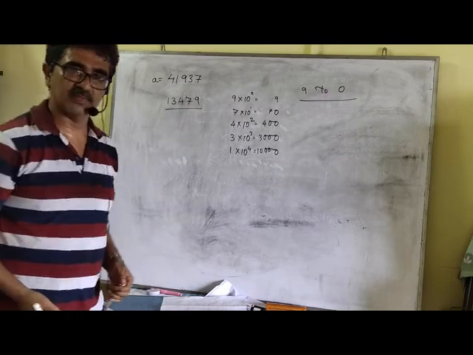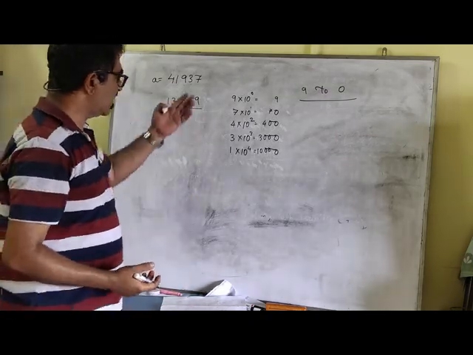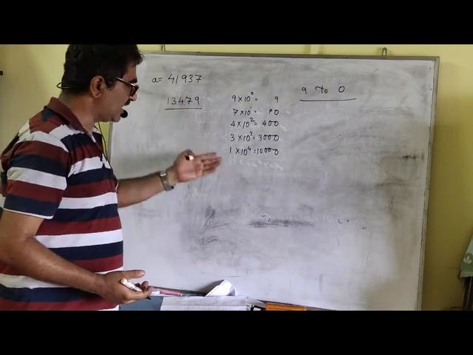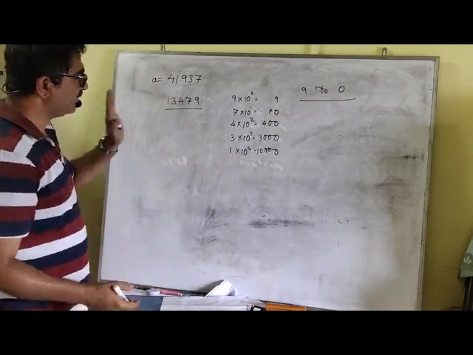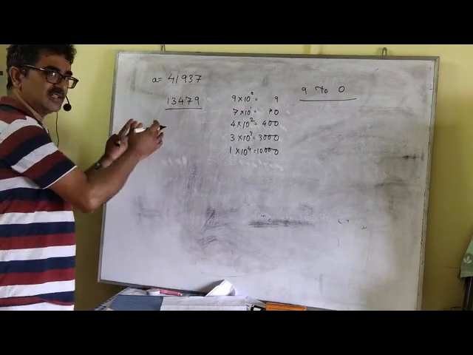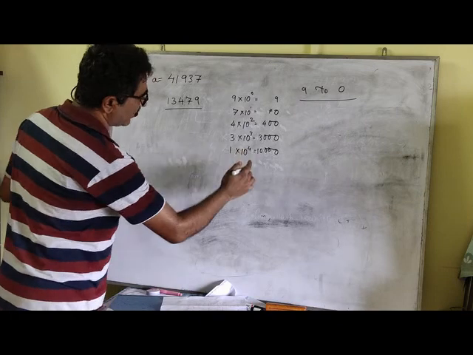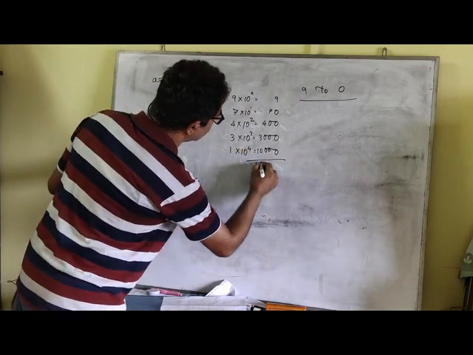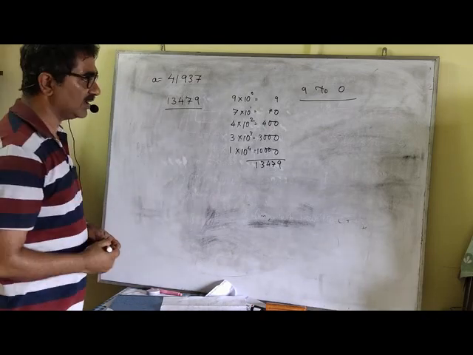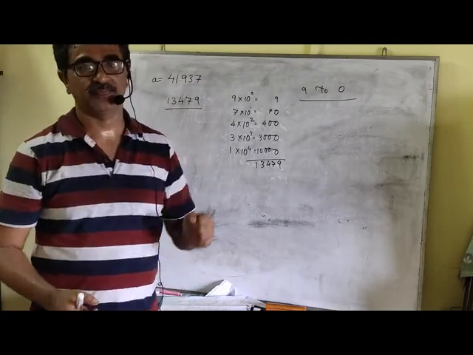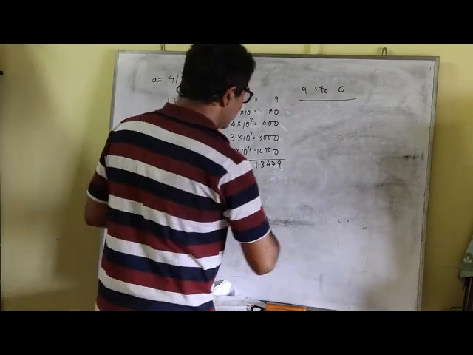And after that 0 is there. Even though we could have skipped that 0, no problem, and even if 0 is there, it doesn't make any difference because 0 into anything is 0. So anyway, if the 0 remains before it, the number will still remain the same. So here, if we add it, what do we get? 1, 3, 4, 7, 9. Aren't the digits arranged in ascending order? This is what we are supposed to do. So how do we do it? Pretty simple, isn't it? Now you got the trick.